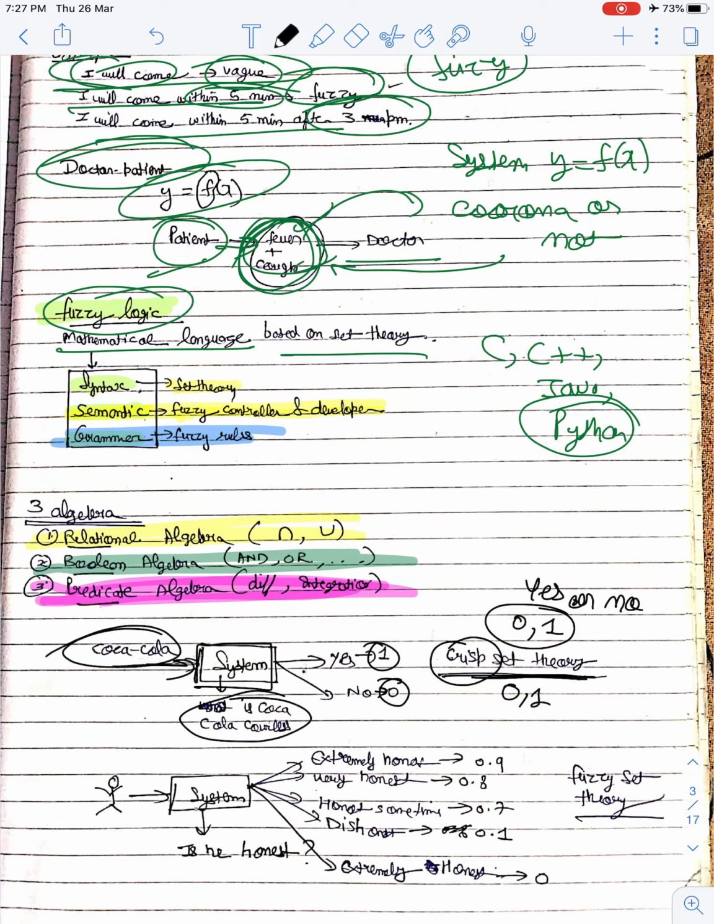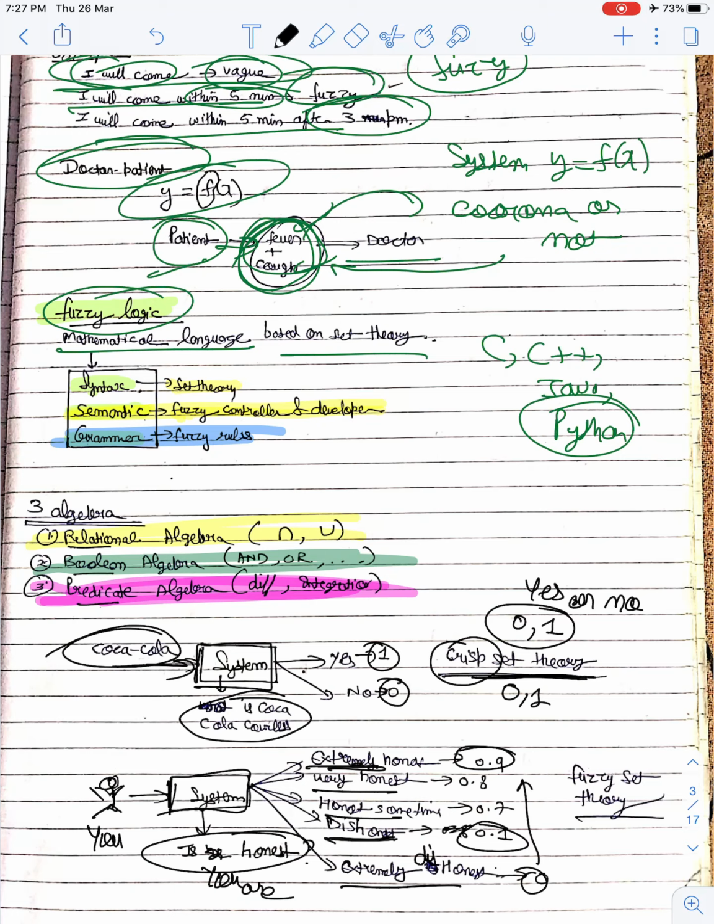If I ask, let us consider this is you only who is watching the video, I will ask in the system whether you are honest. The answer can be extremely honest, very honest, honest, dishonest, and extremely dishonest. Fine. So if I talk about extremely honest, I will give 0.9. Extremely dishonest, I will give 0. Dishonest 0.1, and increasing on.